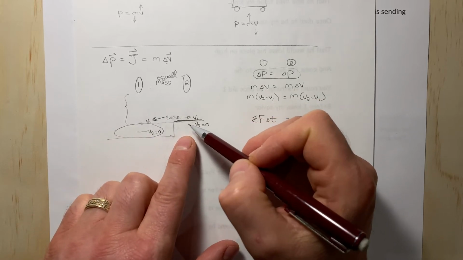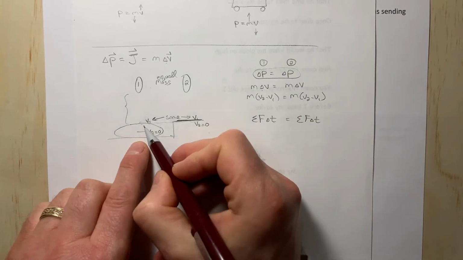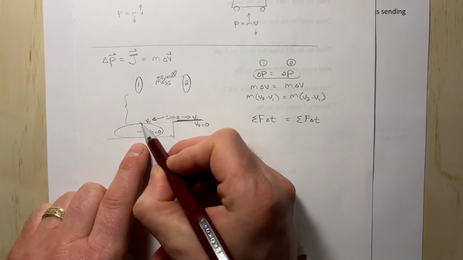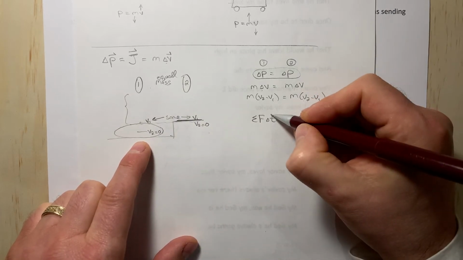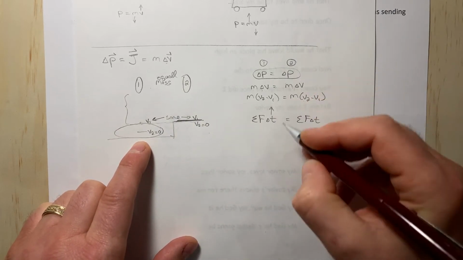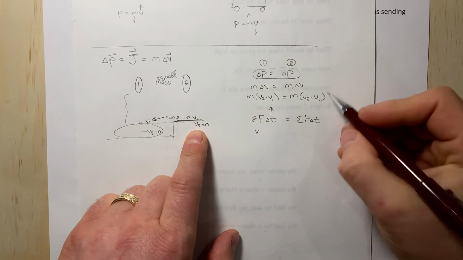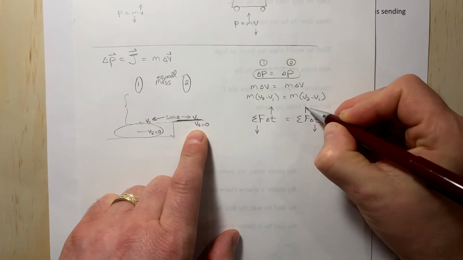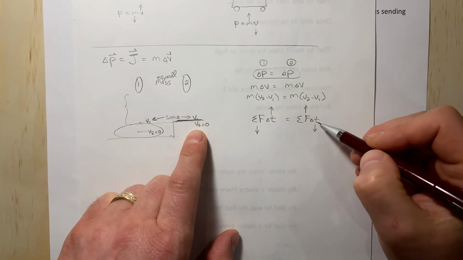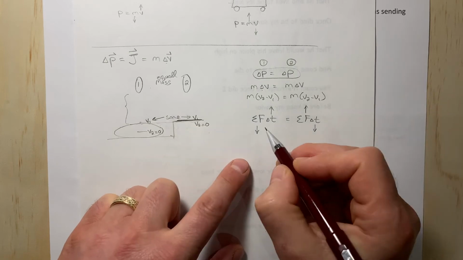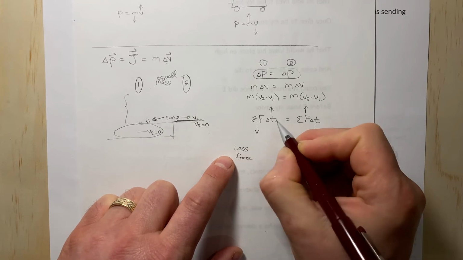This egg is going to break. If their impulses are the same, what's different? And here's what's different. This guy, because it hits the pillow here initially, is brought to rest over a much greater distance, or really what's important in this case is a much greater time. Because this time is bigger, this force can actually be smaller. And for this egg, it's brought to rest very, very quickly. This time then is very small, which results in this force being much bigger. Or you could say it the other way, because the force is so big acting on it, it's brought to rest very, very quickly. So because this egg here experiences less force, it does take more time.